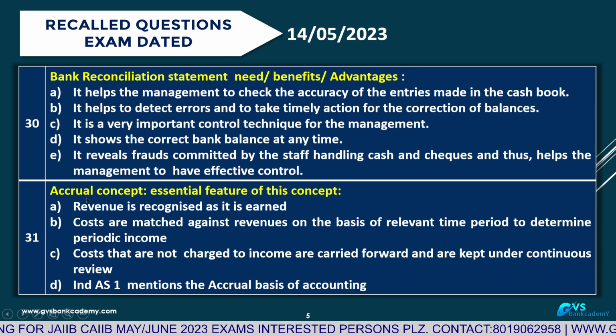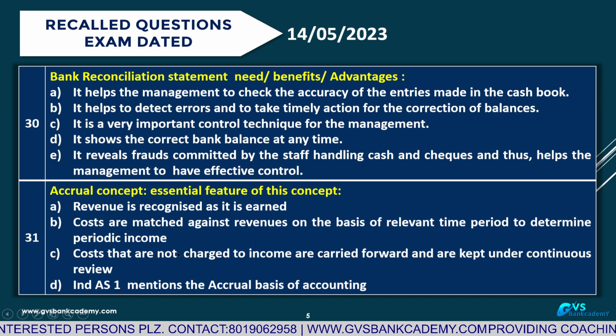31, accrual concept. What are the essential features of this accrual concept? Revenue, income is recognized as it is earned. When you are earning it, you have to recognize the income in the income statement. Number 2, costs are matched against revenues in the same relevant time. Means matching concept.